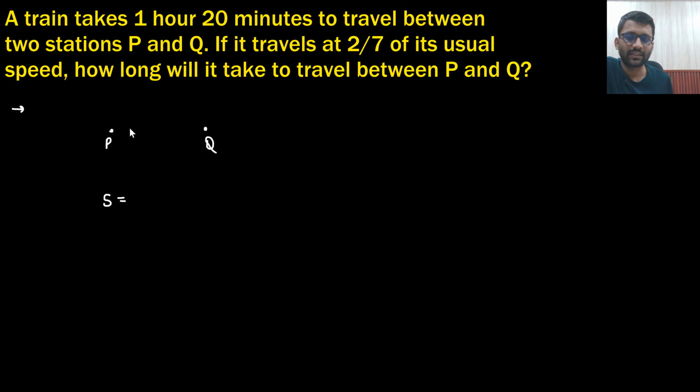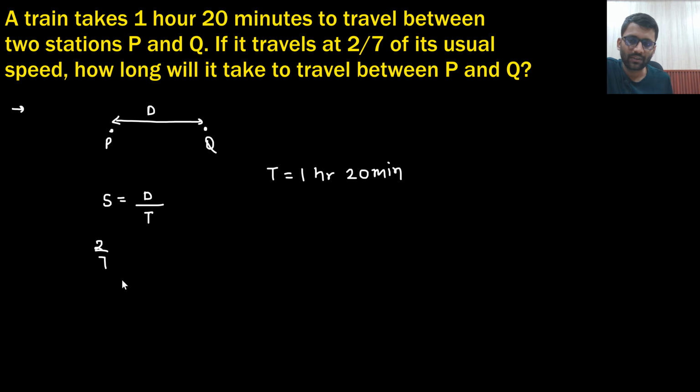Speed equals to distance upon time. Let's just say this distance is d. D upon time it will take is t, which is equals to 1 hour 20 minutes. And if it is traveling at 2 by 7th of the speed, the distance is same. How much time it will take? Some new time t dash it will take. Getting this point? Right?